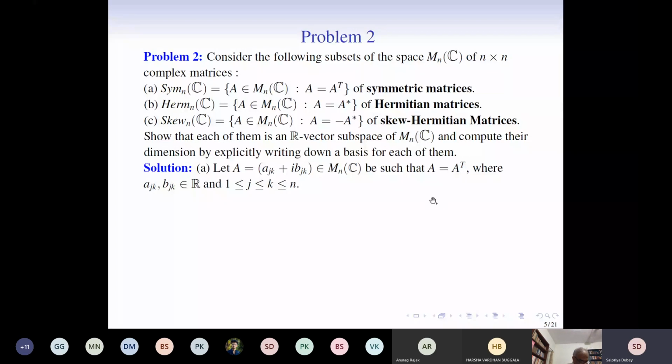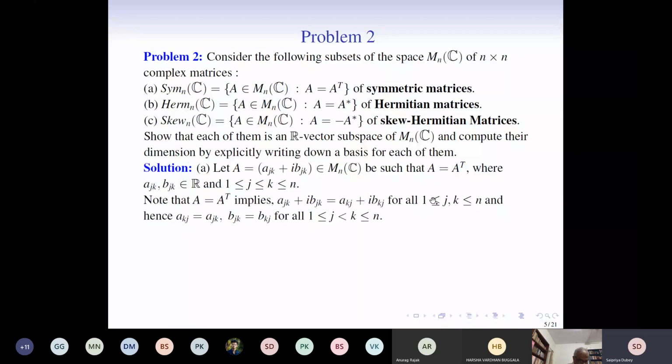Next, note that A transpose equal to A imposes this condition on the entries of A, for all j and k ranging between 1 and n. Therefore, by equating the real and the imaginary parts, we see that a_kj turns out to be a_jk and b_jk turns out to be b_kj for all j and k.